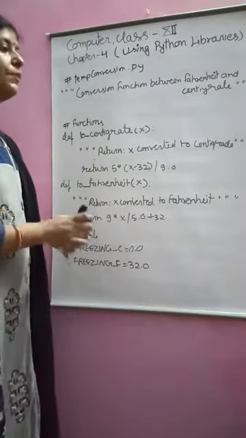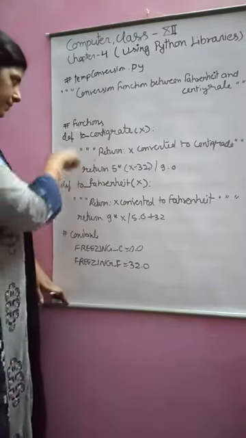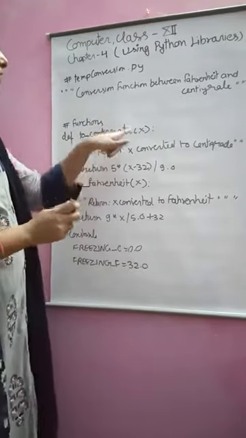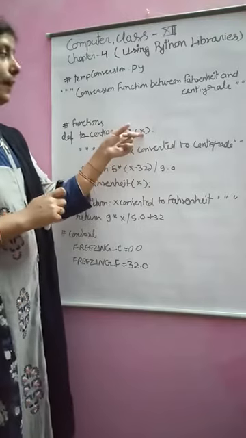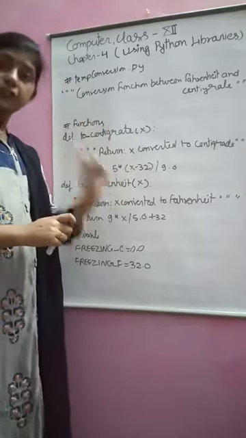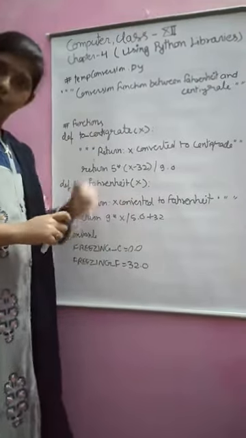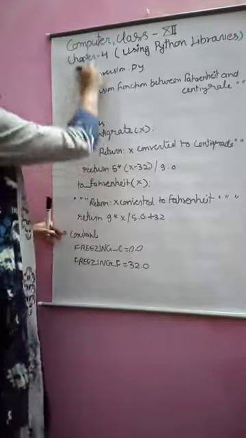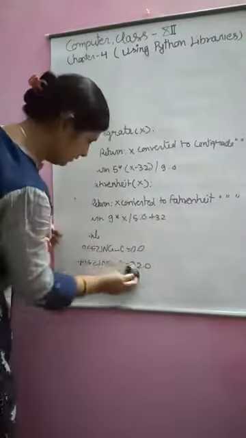Now, if you want to use these two functions in your own program, to pass a temperature and convert it to centigrade, you don't want to create the function again, just use the function present in the module. How can you use the module?